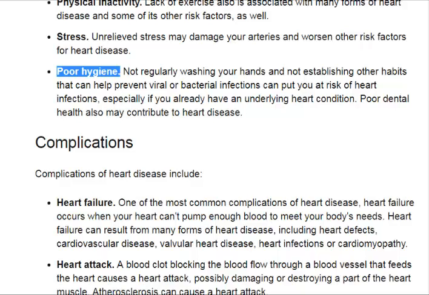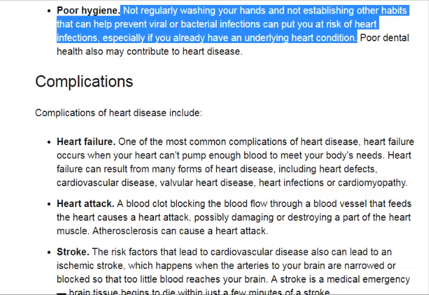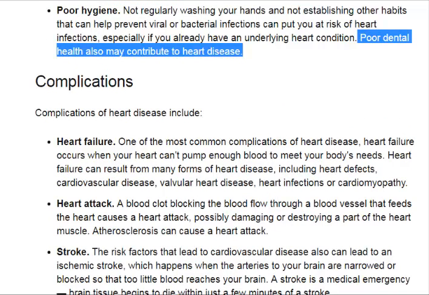Poor hygiene. Not regularly washing your hands and not establishing other habits that can help prevent viral or bacterial infections can put you at risk of heart infections, especially if you already have an underlying heart condition. Poor dental health also may contribute to heart disease.